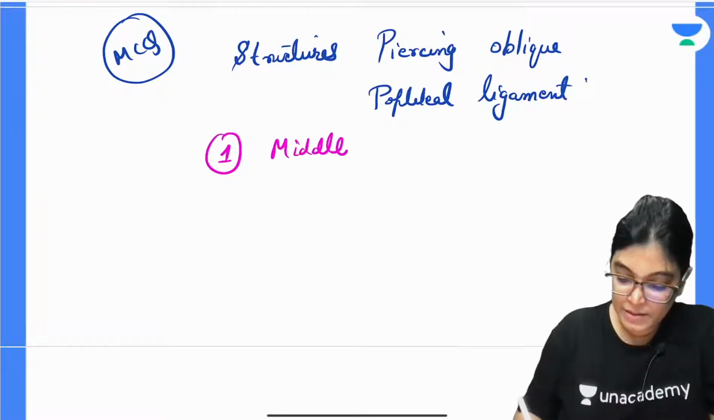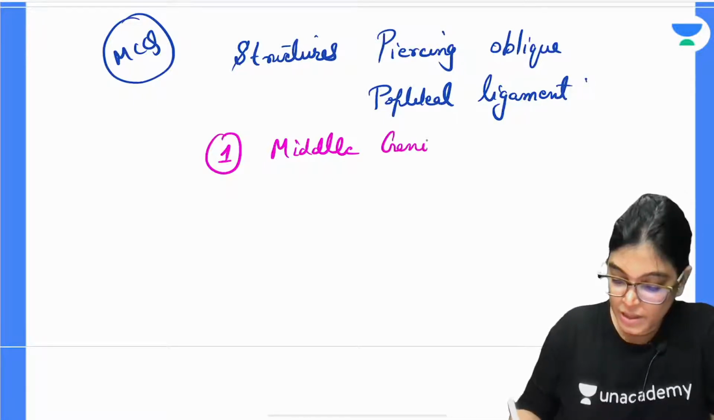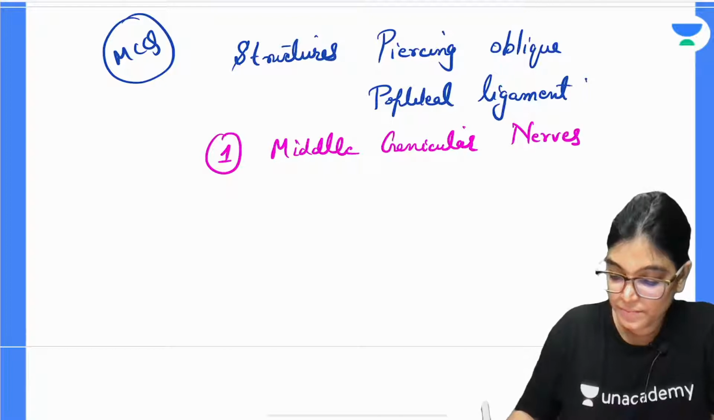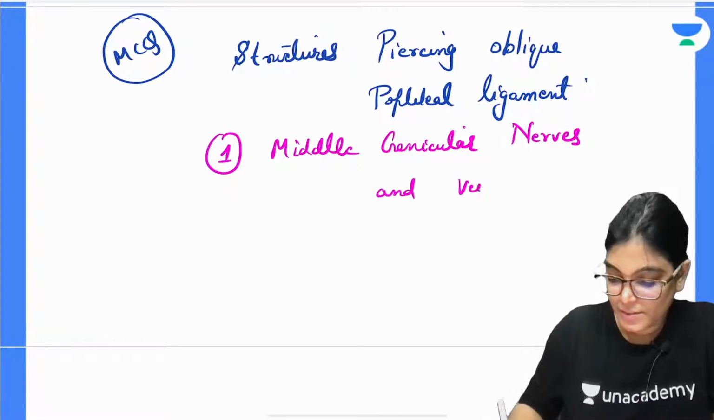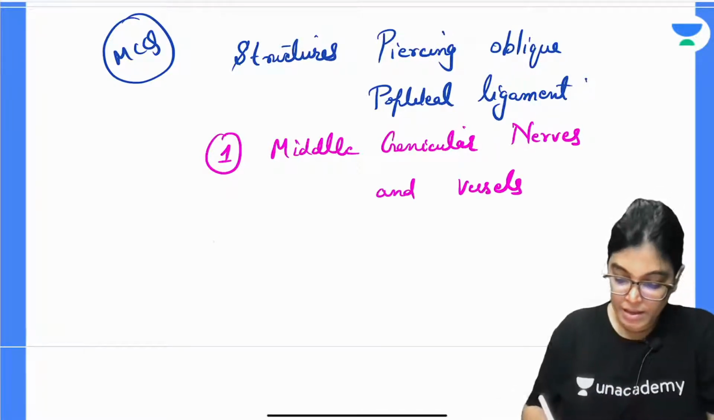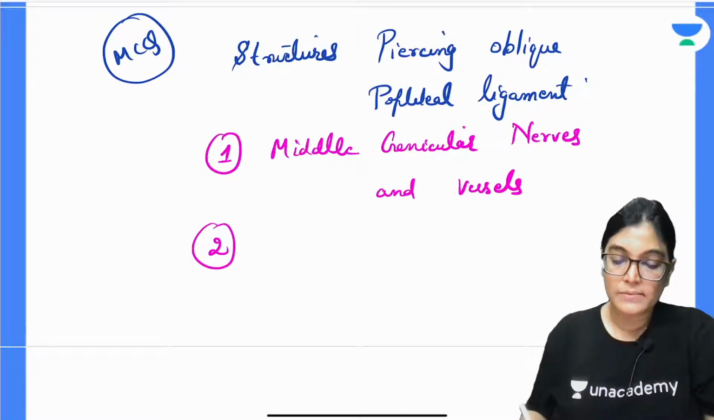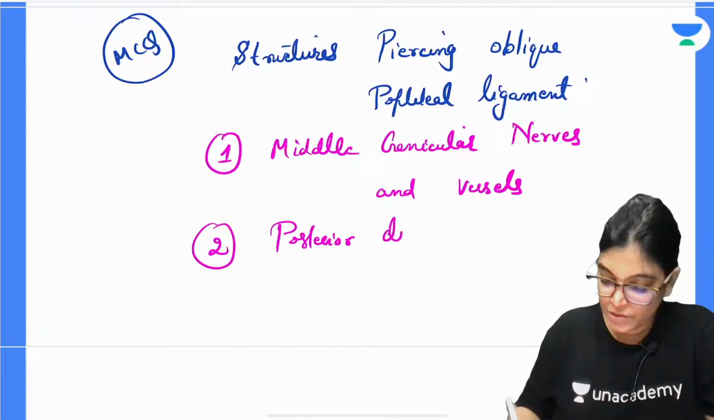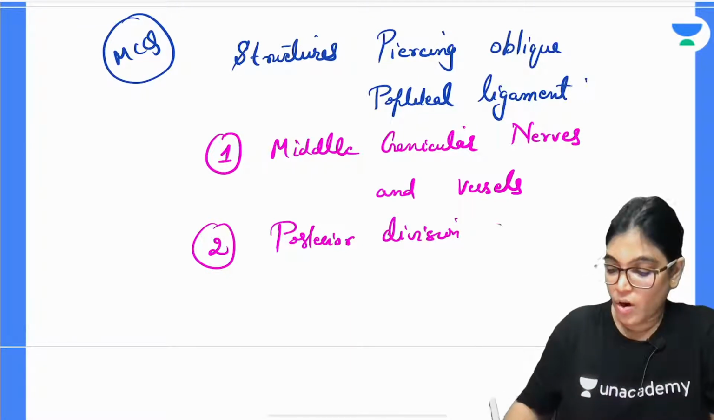Okay, my dear aspirants, the list of structures piercing the oblique popliteal ligament is: it is pierced by the middle genicular nerves and vessels, and also by the posterior division of the obturator nerve.